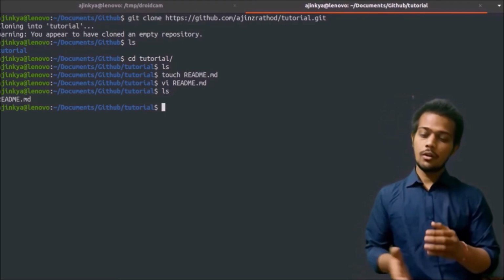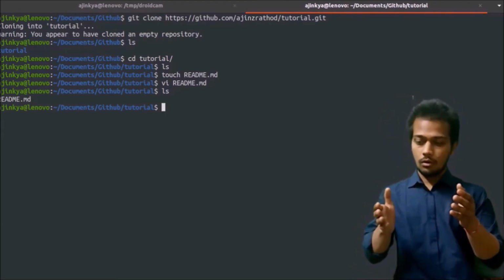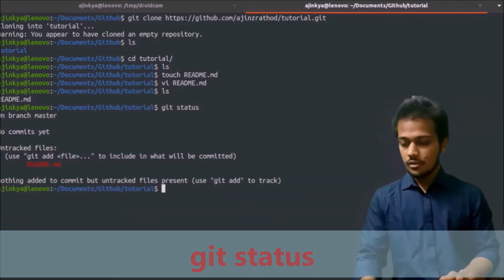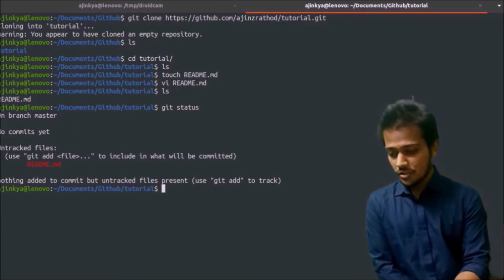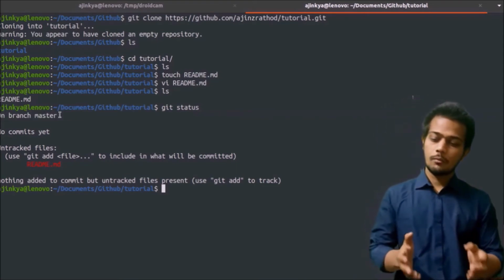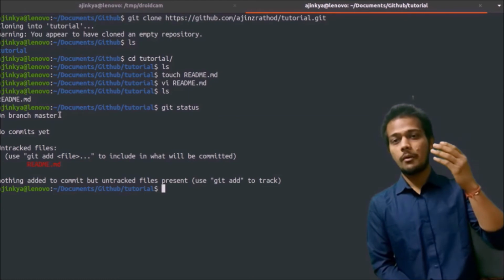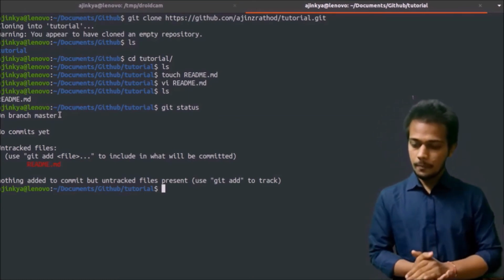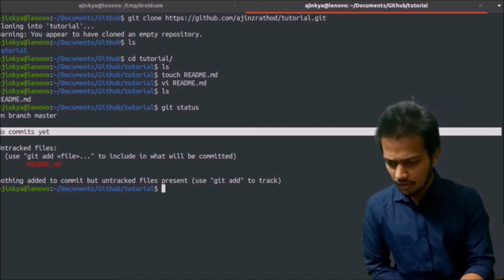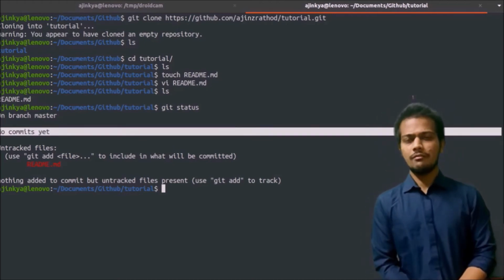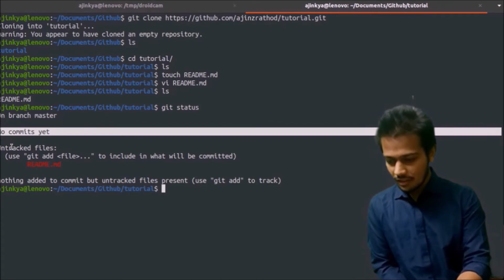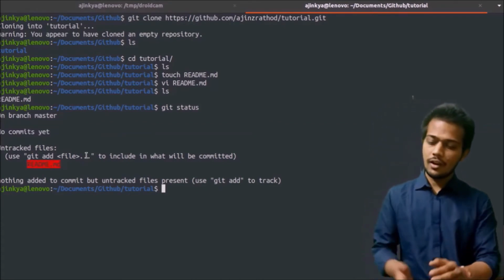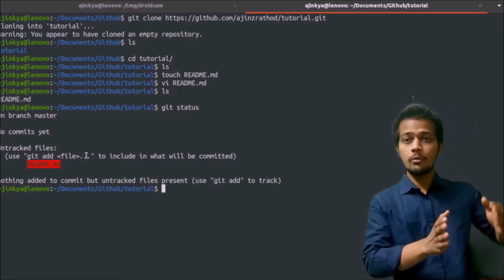Now whenever you have to check the status, you can just write git status. So it is saying that we are on branch master. Whenever you create a repository, the main branch is the branch master, which is automatically created by GitHub. It shows that you have not created any commits yet. So what is a commit? We will get into this later. It is saying that there is an untracked file readme.md, that we have created the file readme.md, but we have not pushed it to GitHub.